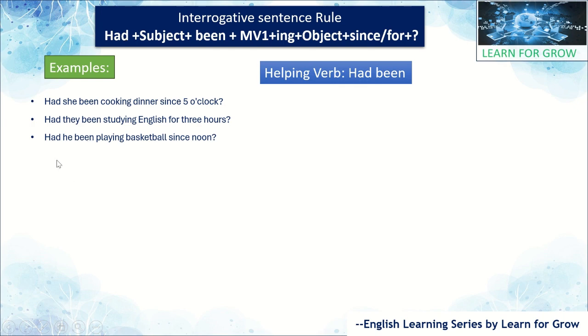See here, "had" is a helping verb, "he" is the subject, "been" is an auxiliary verb, "play" is the main verb form 1. At the end we mention "ing". Basketball is the object, then "since", and at the end we have mentioned a question mark. Based on the rule only we have given the example, right?